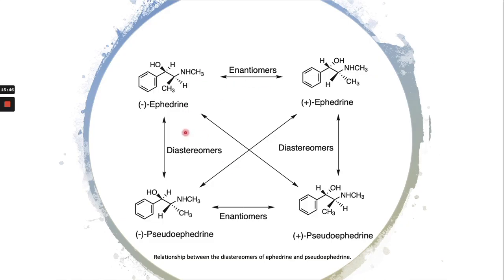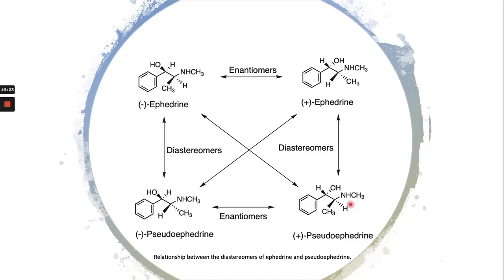Then for this molecule and this molecule, you can see the difference in stereochemistry only here but not here. So they are not mirror images, so they are diastereomers. And these are also diastereomers.